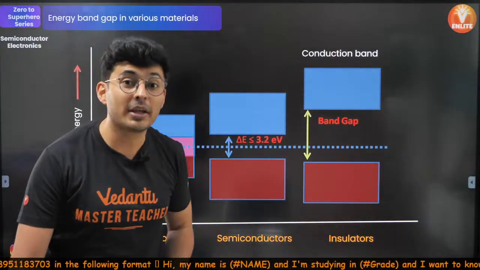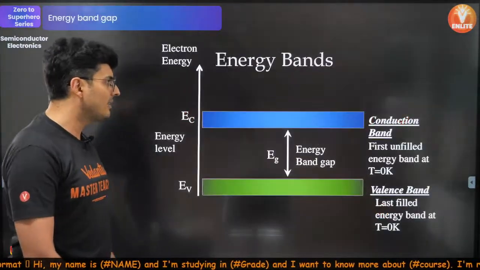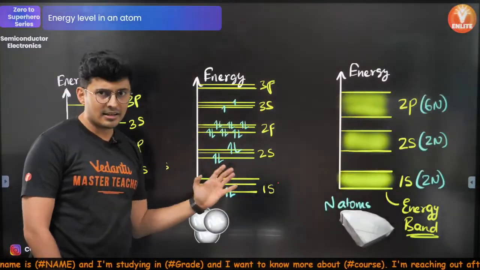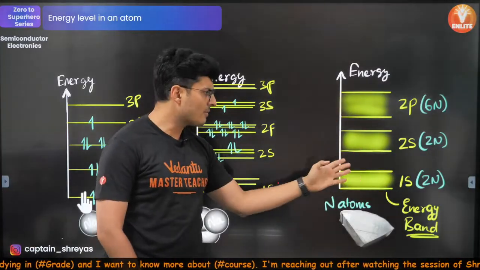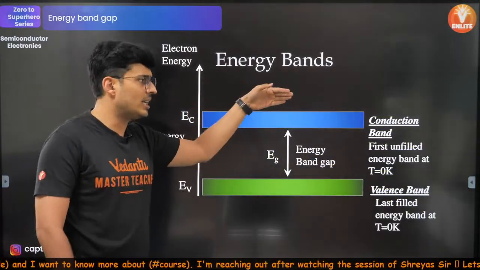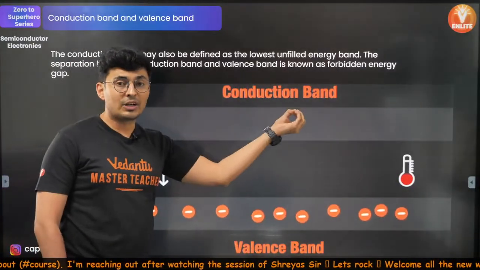Glad you understood all of this. This is all like a story. If you treat it like a story, you will never forget it. So I hope all these slides are clear. Atoms combining to form bands, bands having band gaps, and there is a conduction band which is empty, valence band which is full. Conduction band, electrons are available.